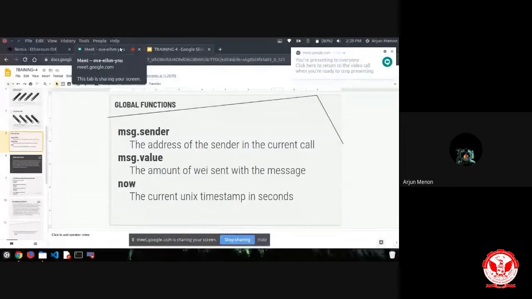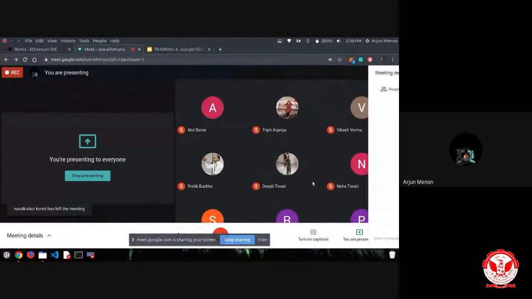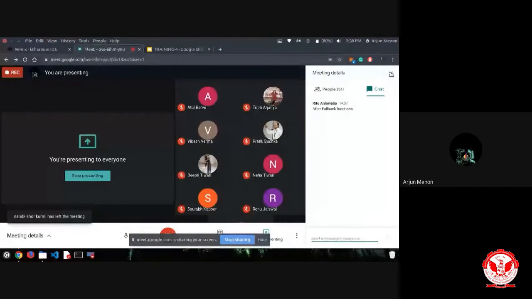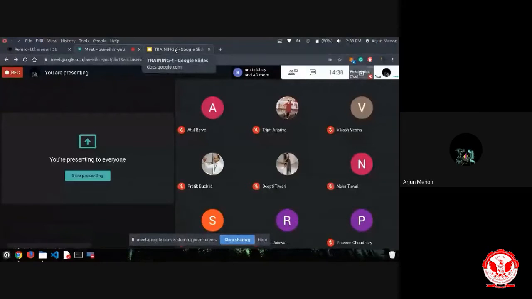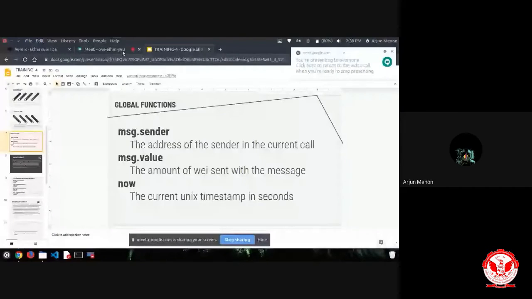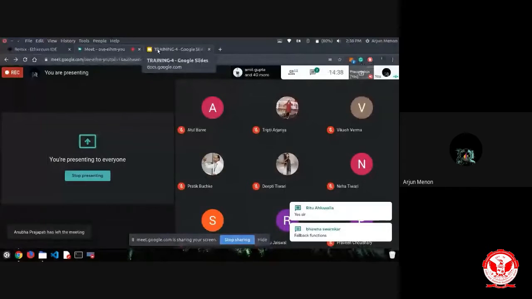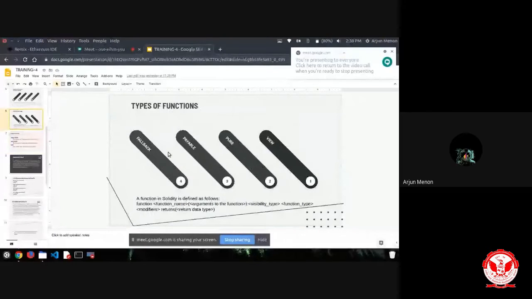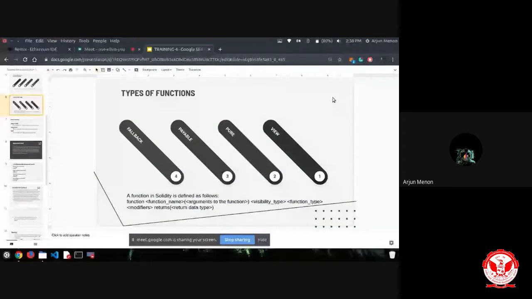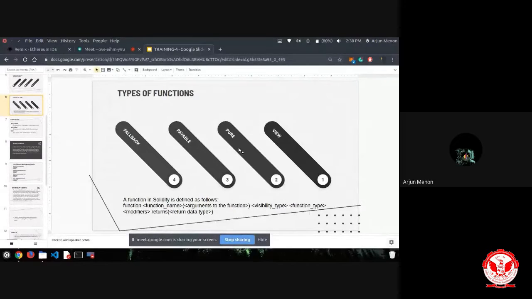Okay, fallback functions. So after fallback functions, you guys didn't hear anything, right? Yes, sir. Okay, so let's continue from there. Is it okay if I continue like this since full screen is messing around? Are you able to see my screen? Yes, sir.